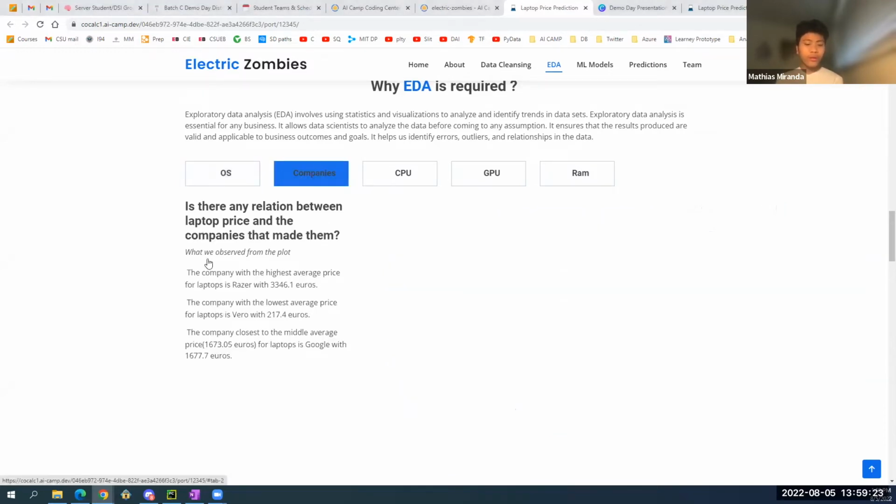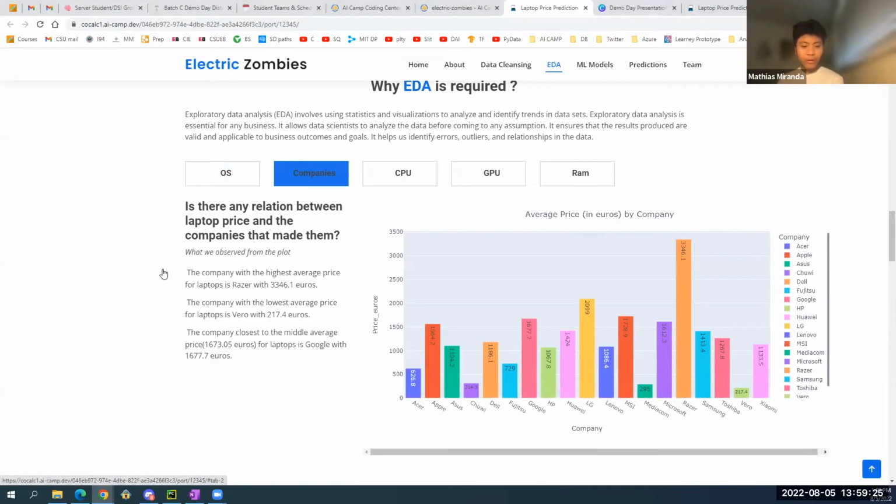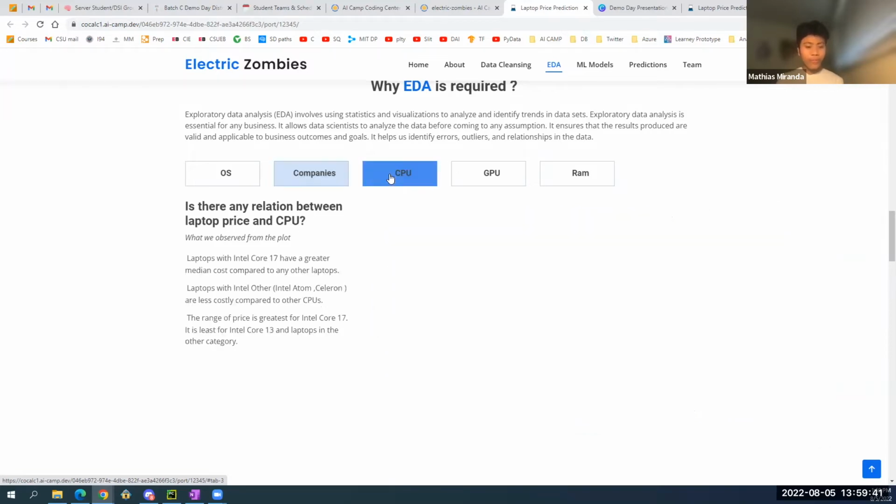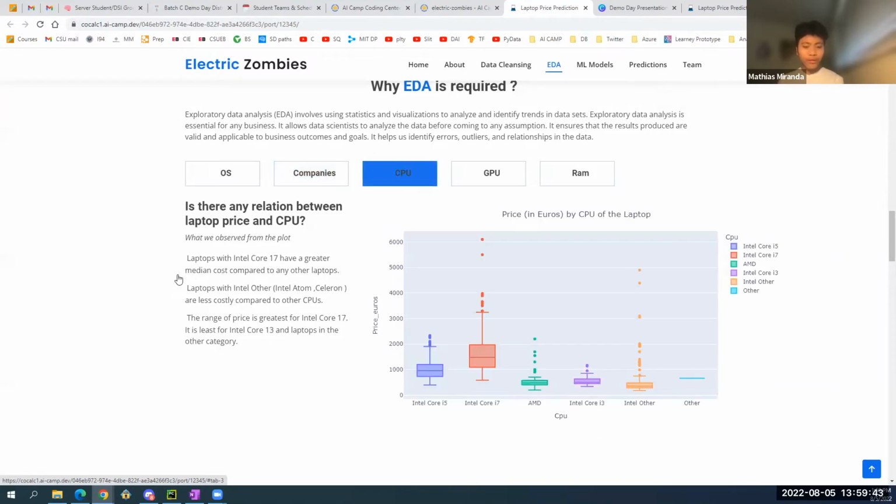Companies: is there any relation between laptop price and the companies that made them? What we observe from the plot is that the company with the highest average price for laptops is Razer with 3,346.1 euros, and the company with the lowest average price for laptops is Vero with 217.4 euros. For the CPU, is there any relation between laptop price and CPU? What we observe from the plot is that laptops with Intel Core i7 have a greater median cost compared to any other laptops, and that laptops with Intel Other are less costly compared to other CPUs.